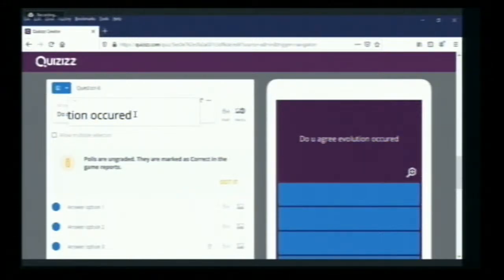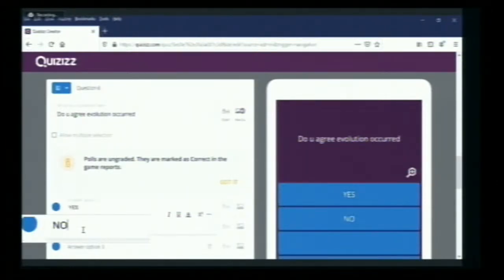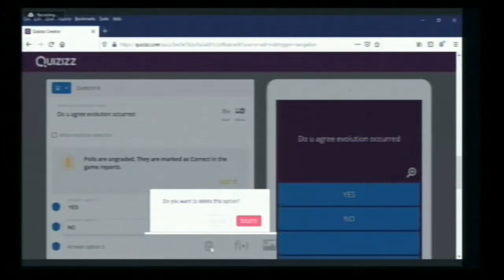So I will give the options as one is yes, another is no. Only 2 answers are there. We can delete the other options. Delete. And the third option, I would also delete.